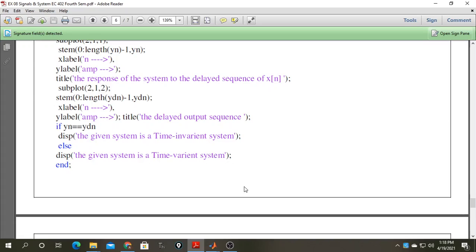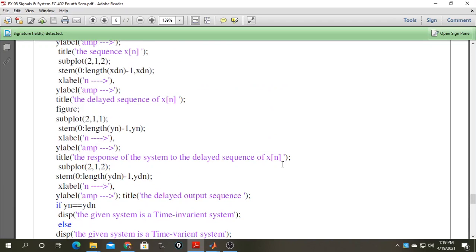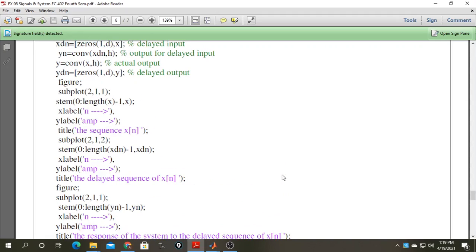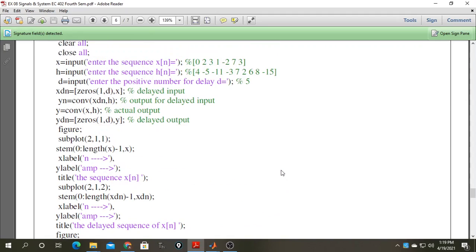Time invariant means it does not change its mode with time. And if the system changes its response to the input, then the system is time variant.